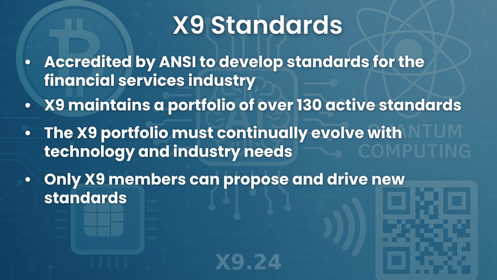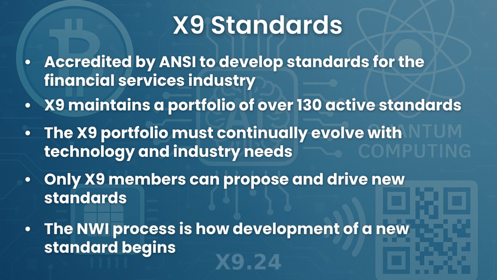Achieving this requires X9 members to actively identify areas or technologies that could benefit from standardization. When a member has an idea for a new standard, the first step is to initiate the X9 New Work Item process. During this process, the idea is documented and reviewed. If approved, the work is assigned to a relevant X9 work group. Let's take a look at how the New Work Item process works.